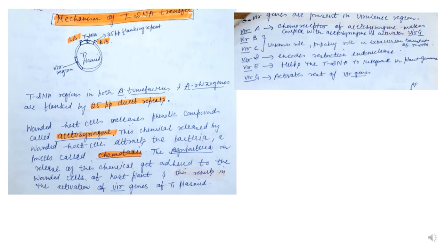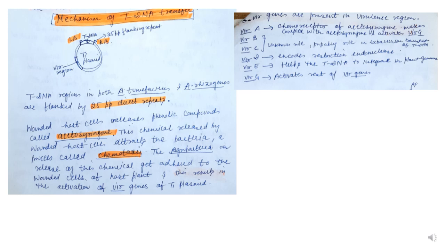And we have just discussed that in the mechanism of tDNA transfer, the wounded host cells release acetosyringone, because of which the Agrobacterium is attracted. This is called chemotaxis, and it forms a complex with host cells, and then Vir genes are activated. The Vir genes present in the virulence region have different roles to play.